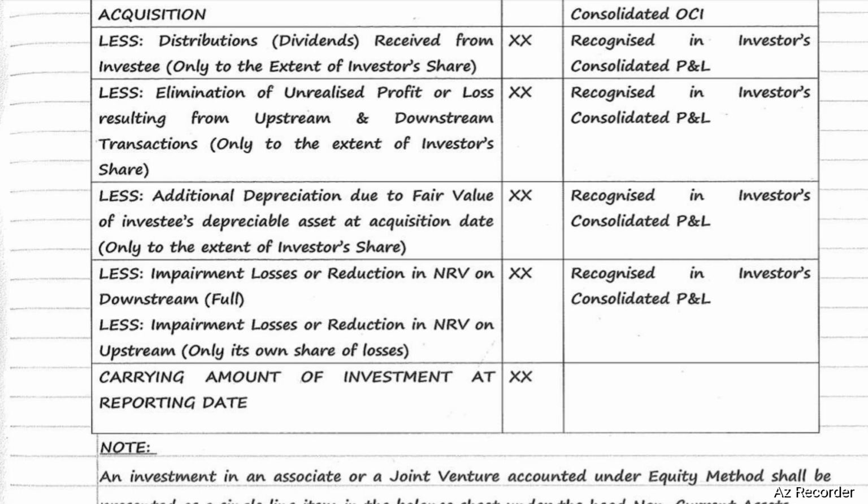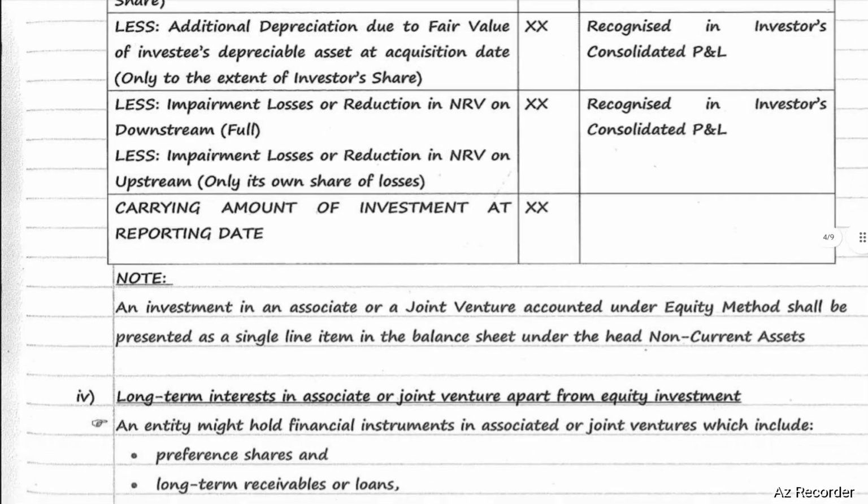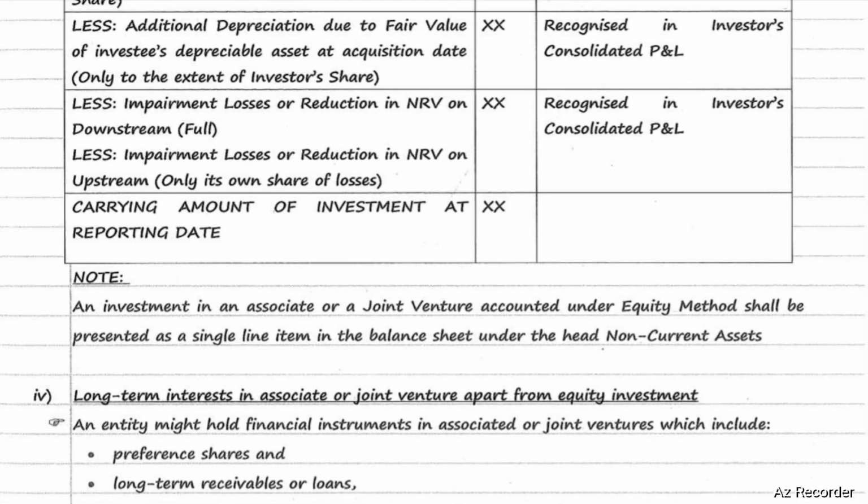We will get the carrying amount of investment as on reporting date. An investment in an associate or joint venture accounted under the equity method shall be presented as a single line item in the balance sheet under the head non-current assets.